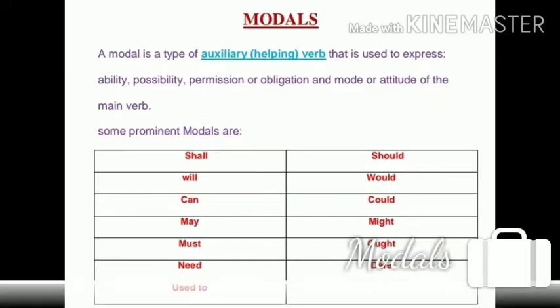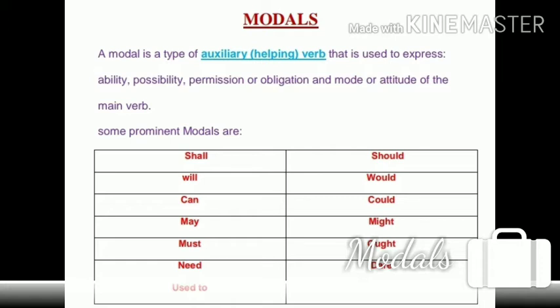Dear students, as you are watching on the screen, today we are going to start our new topic of grammar, that is modals. And students, you are well aware of these modals because you have read about these modals in your previous classes. So, let's start.